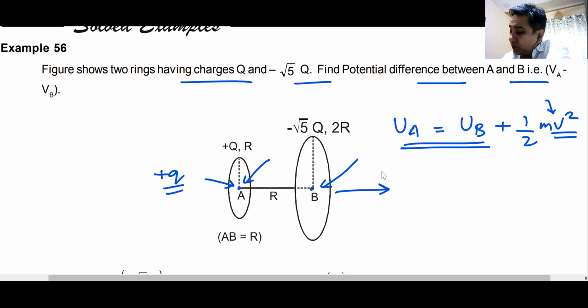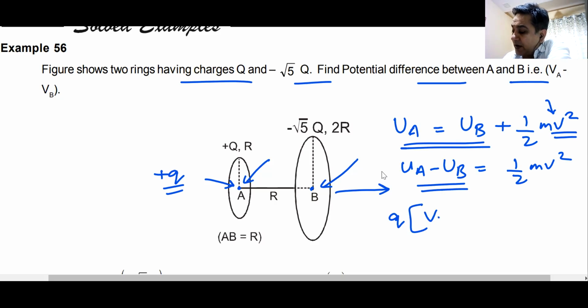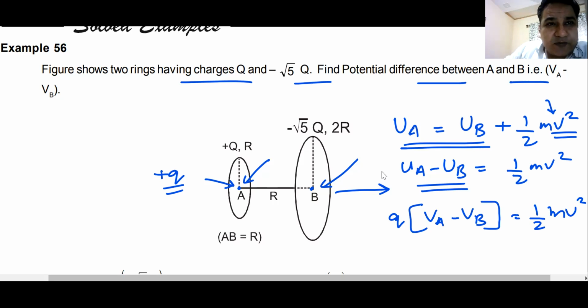Now UA minus UB will be equal to half mv square. This UA minus UB can be written as q multiplied by VA minus VB. So find the potential difference between the two points, multiply by the charge, equate it to half mv square, and from there you can calculate the velocity with which it passes through the center of the second ring. Is everyone getting what I'm saying? Can I have raised hands that you have understood what I have said? This is how you can create a question out of this.